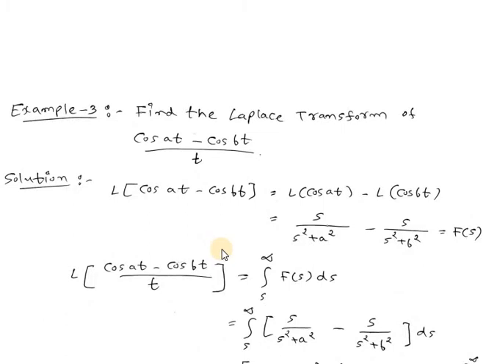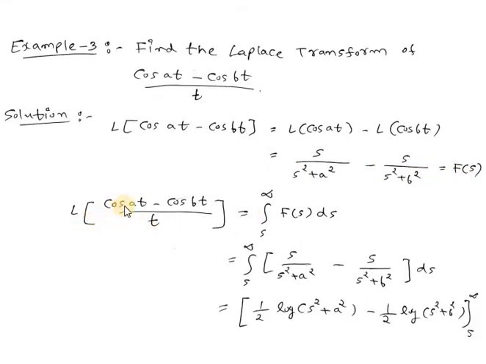Now let us discuss the third example. Find the Laplace transform of (cos at minus cos bt) divided by t. So here first of all we will find out Laplace transform of cos at minus cos bt. So this can be written as Laplace of cos at minus Laplace of cos bt. Now we know that Laplace transform of cos at is s divided by s square plus a square. Same way Laplace transform of cos bt is s divided by s square plus b square.